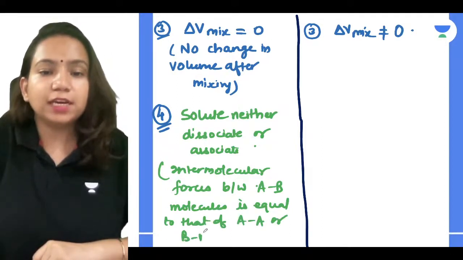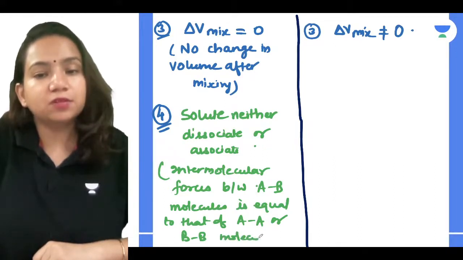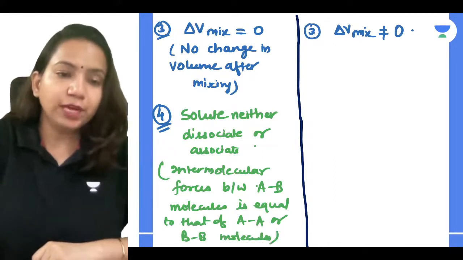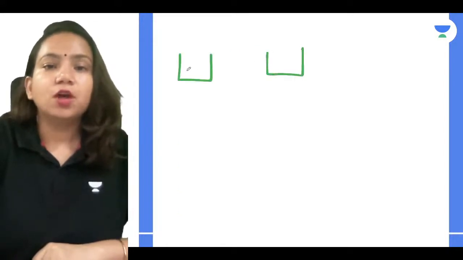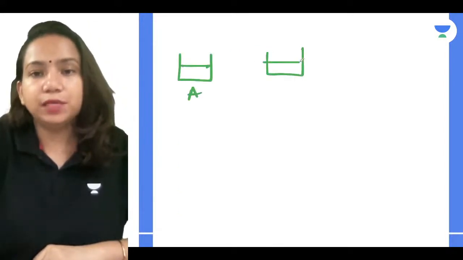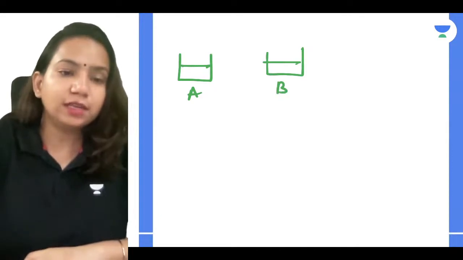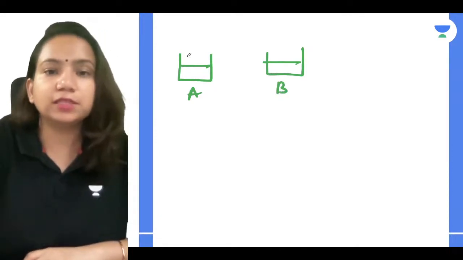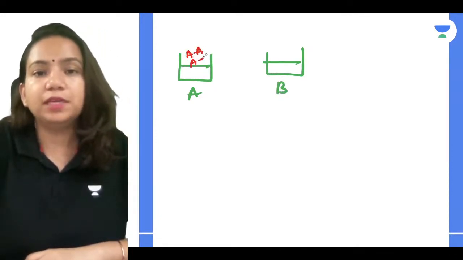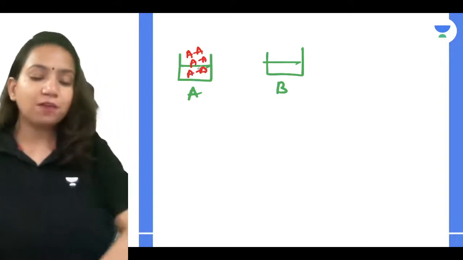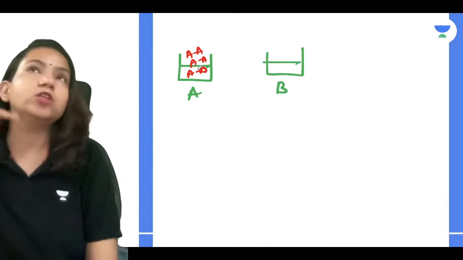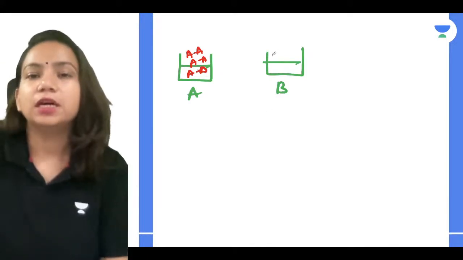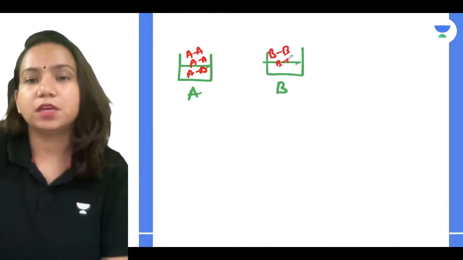Let me make you understand that. Say you have a liquid A and a liquid B. In liquid A you will have many A molecules, and there will be interactions between them. Like suppose I have water in a water bottle, it doesn't have only one water molecule, it has many water molecules. Like that, there will be BB interactions.